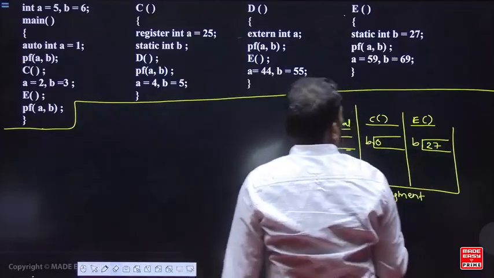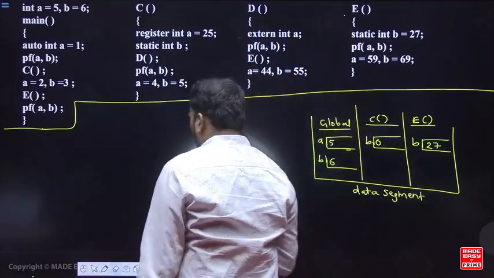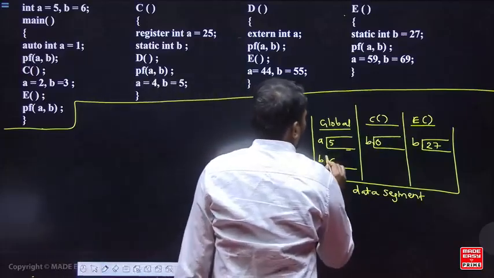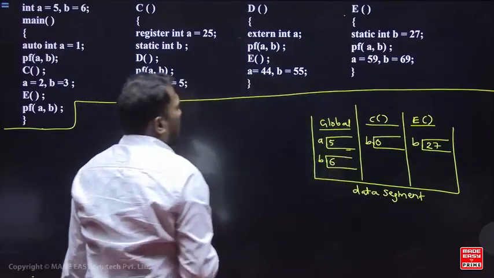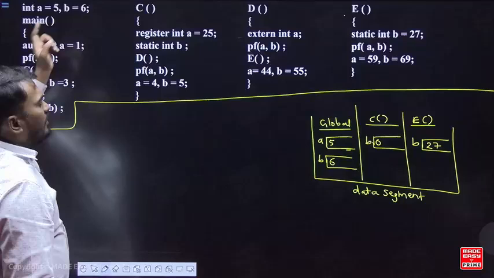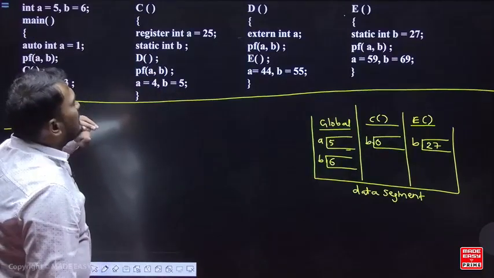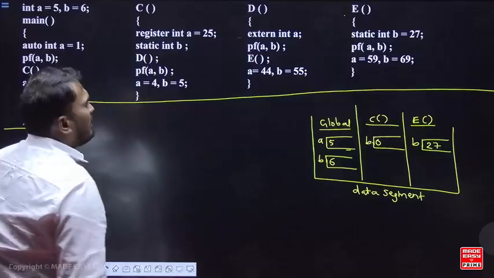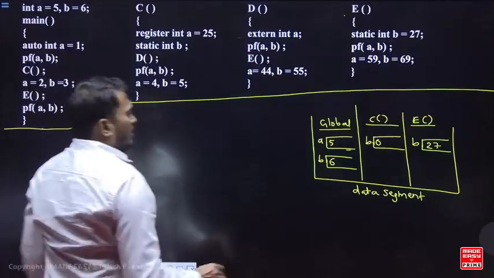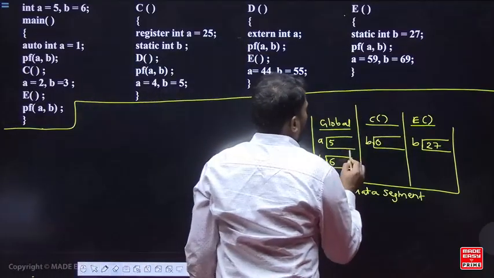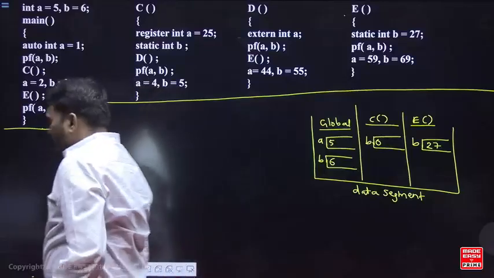These are the initial values I have written in the data segment. Initial value: global's data segment a value 5, b value 6. In the function d data segment b value 0. And next in the function data segment, b value is 27. So I am just writing all the initial values only. Right, so done.